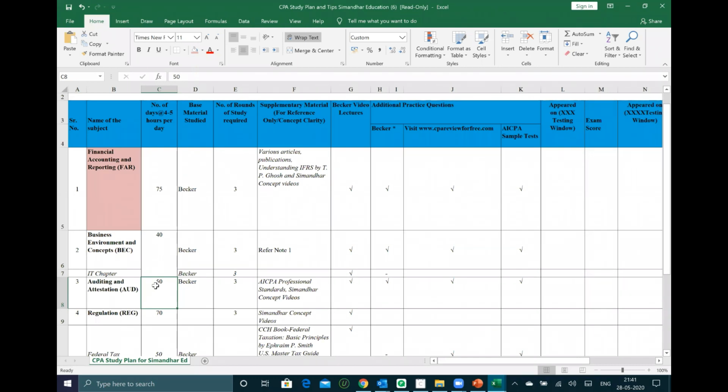And AICPA professional standards are very, very important. Do read the standards like you're reading a novel. At least one time you should have a glance at that particular thing.